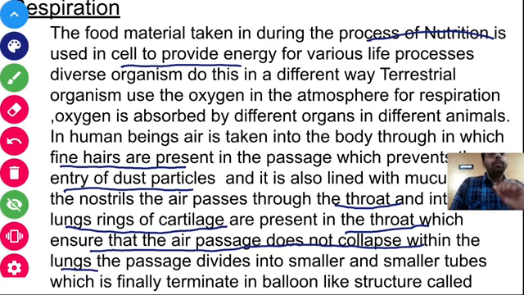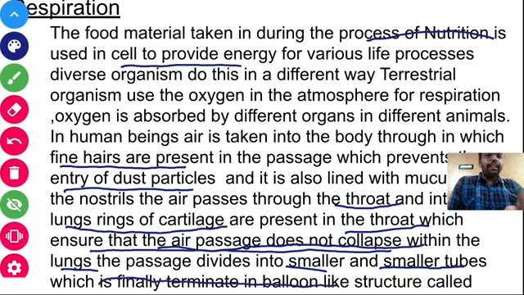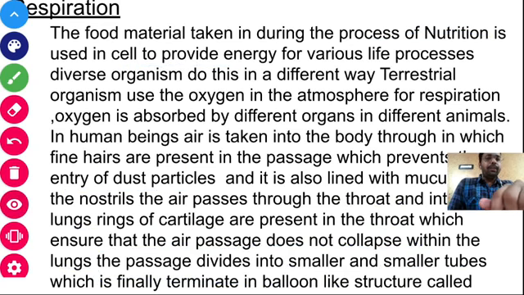So in our throat there are ring-like cartilages. They give support to the throat and prevent the air passage from collapsing within the lungs. Further, it is divided into smaller and smaller tubes, the bronchi and bronchioles, which finally terminate into a balloon-like structure known as alveoli.